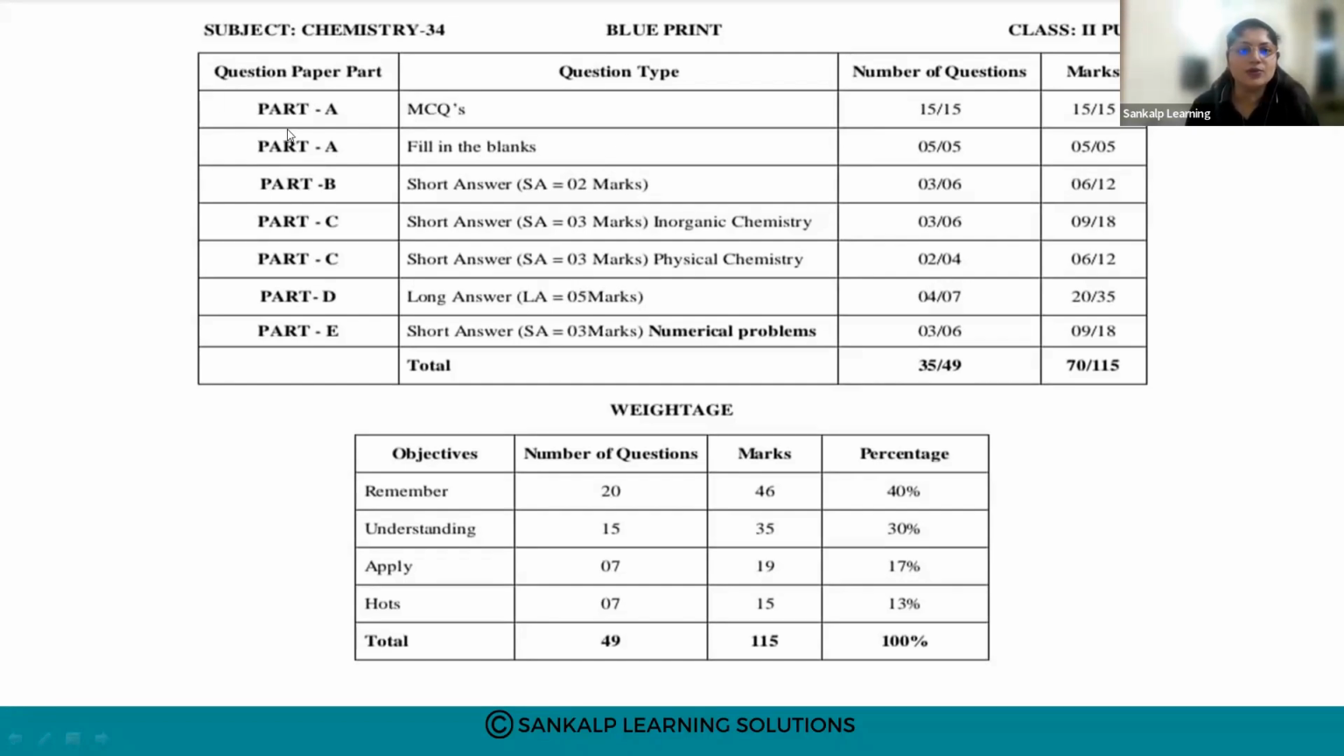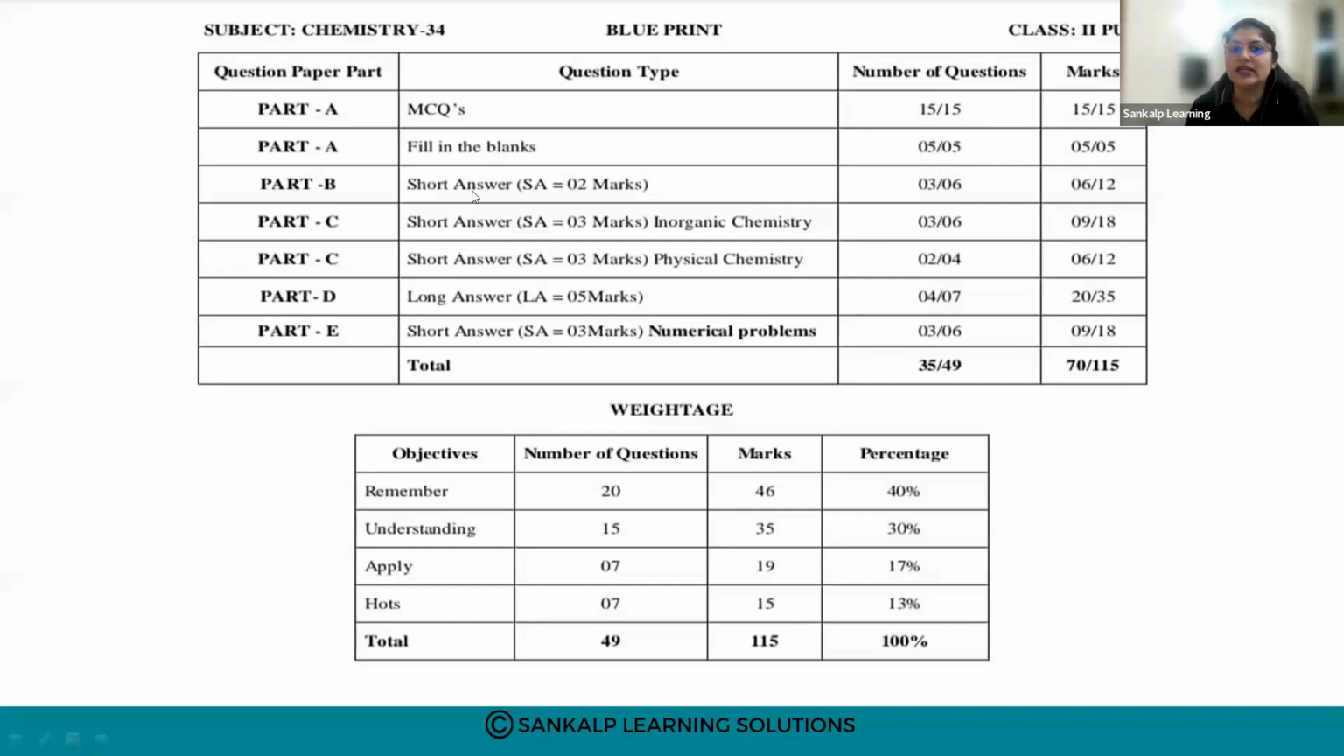Part A consists of your MCQs. The number of questions asked will be 15. Each MCQ will be for 1 mark, so 15 marks. According to the blueprint, we are going to see from which chapter the MCQs will be coming and from which chapter the fill in the blanks will be coming. Part A also has fill in the blanks: 5 fill in the blanks for 5 marks.